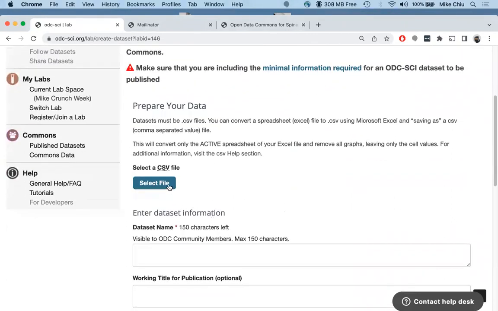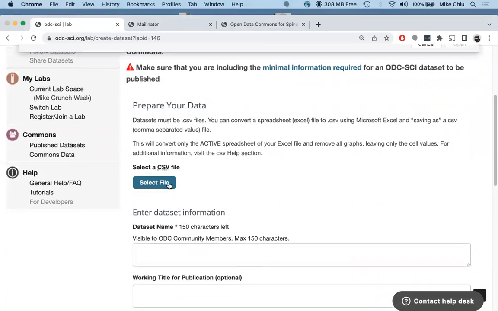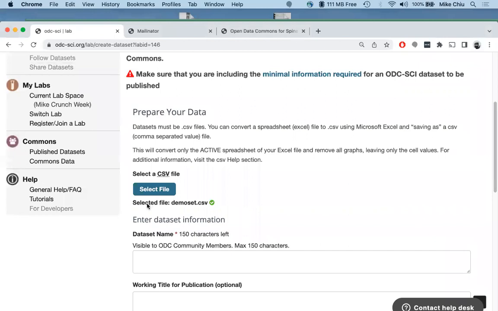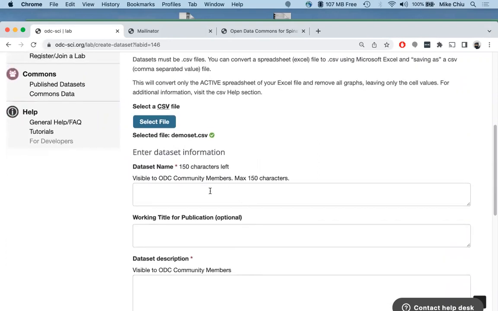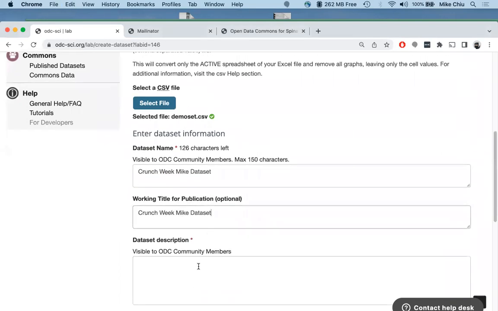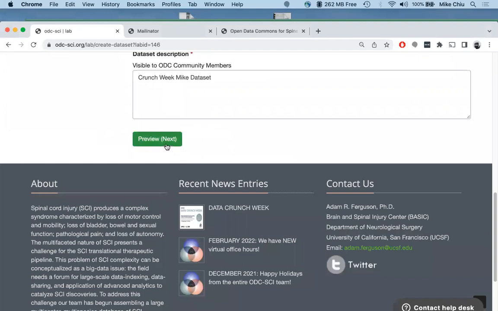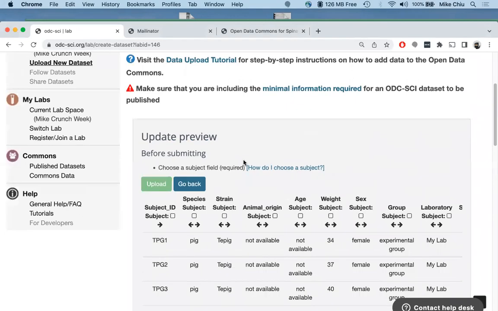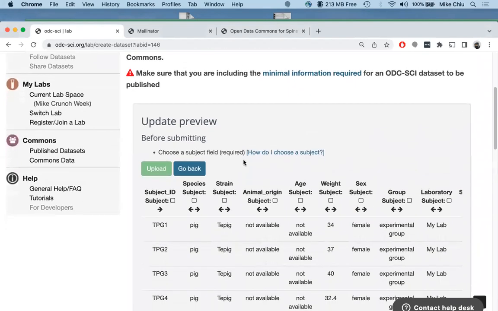So now we need to select our CSV file, demo set, and it's going to do some quick verification, validation. If it's okay, you'll get a green check. And then we type in a data set name. Data set. And a working title for your publication. Description. Preview. So here you can see a quick preview of your data.